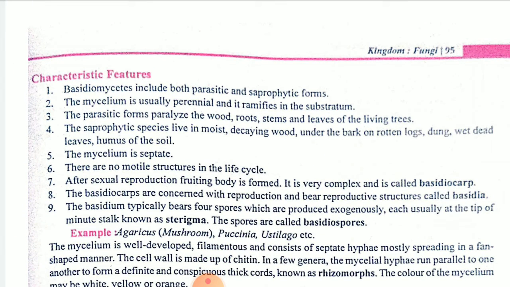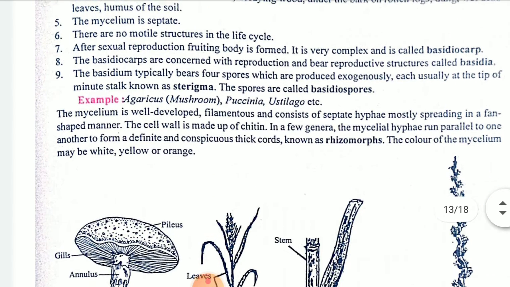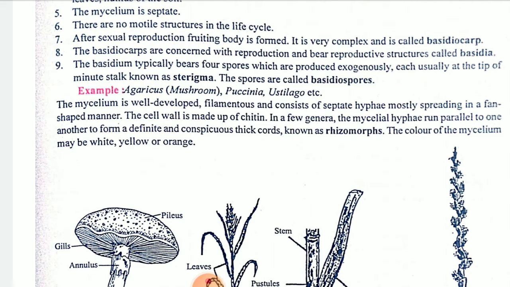Characteristics: they may be parasitic, saprophytic, and they may be perennial in growth. They parasitize the wood, roots, stem, leaves, etc. Moist decaying wood will be there, bark, rotten logs, dung, etc. Mycelium will be septate, division will be there. No motile structure is there in the life cycle. A fruiting body is formed, which is very complex, called the basidiocarp. This basidiocarp bears reproductive structures called basidia.